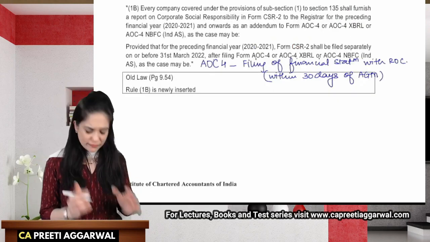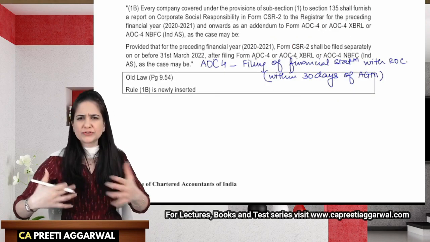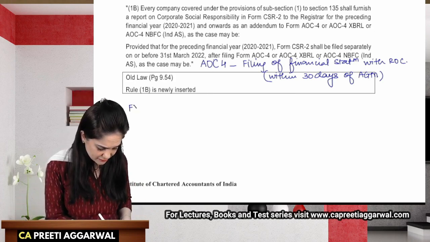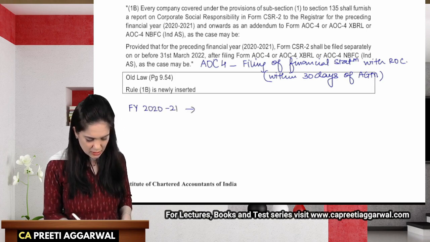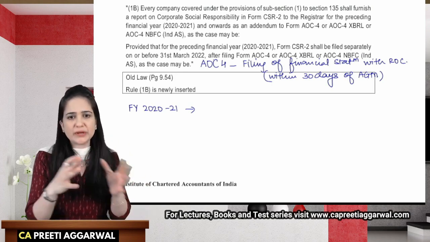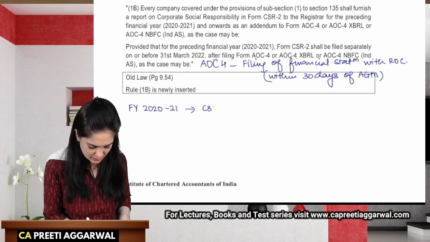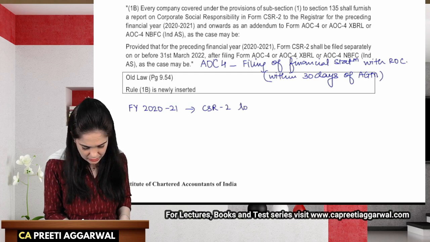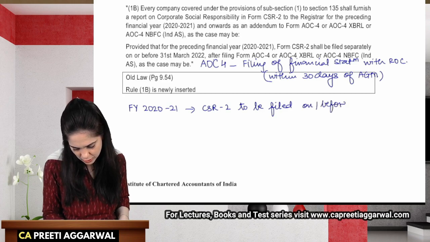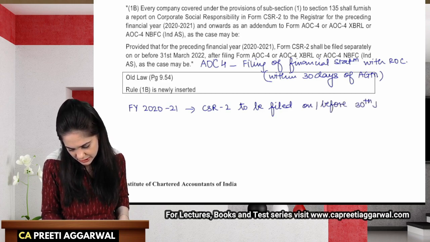In case of financial year, now I'm clubbing 2 or 3 amendments which they have mentioned further. In case of financial year 2020-21, if you are filing the AOC for the financial year 2020-21, this CSR 2 is to be filed on or before 30th June 2022.